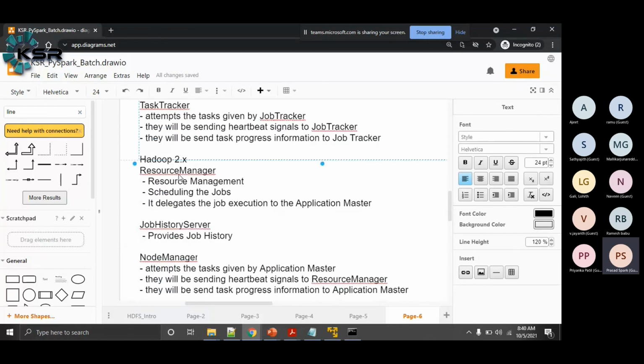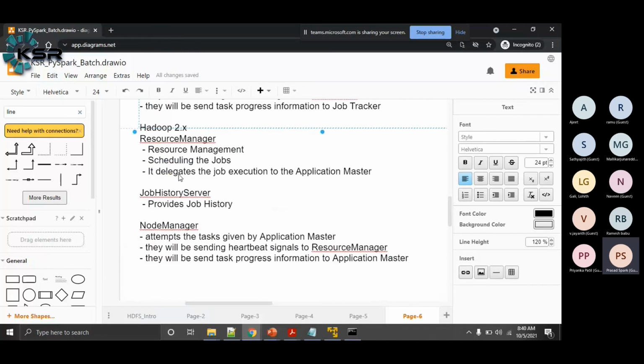Now they have rewritten this MapReduce framework, and they decoupled these roles and responsibilities. With that, they made the node manager provide a container. Within that container, you can run anything. You can run a map task, you can run a reduce task, or you can run an application master, or you can run some Spark related tasks, or some MPP architecture related tasks.